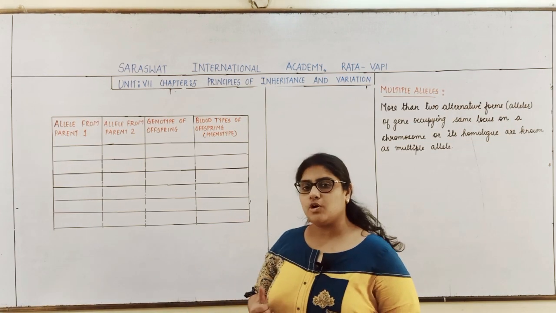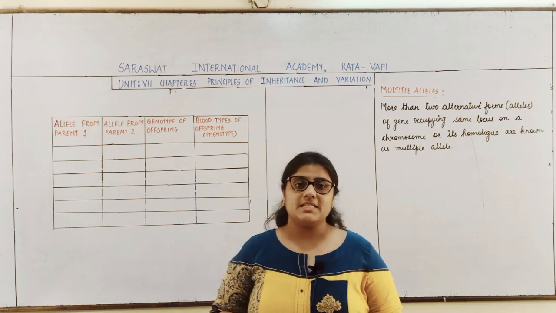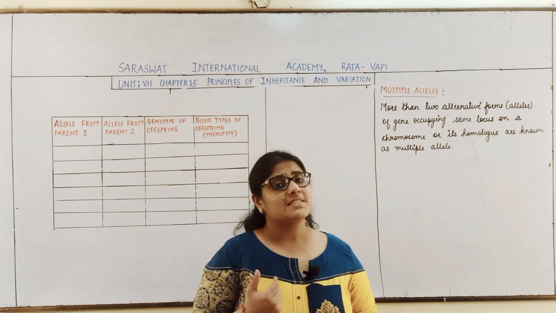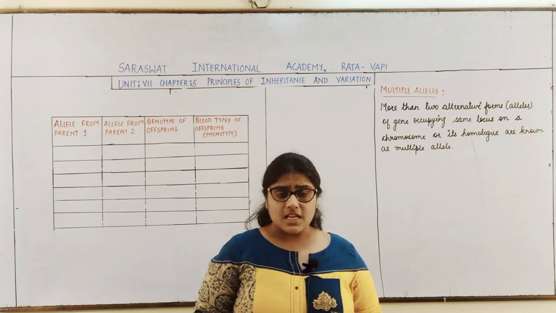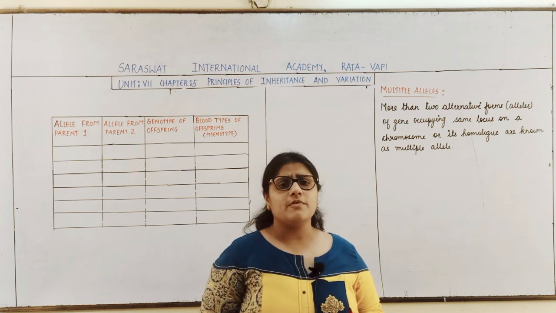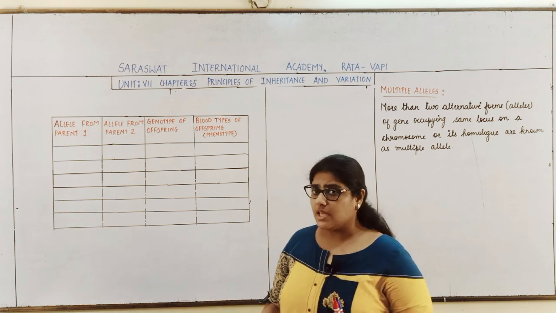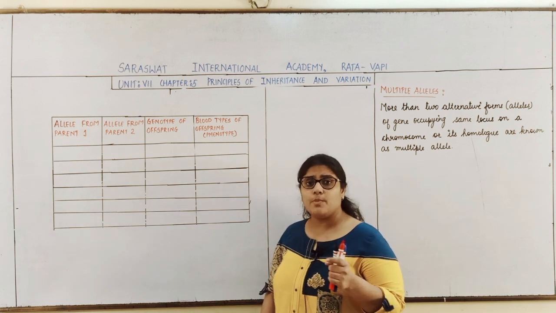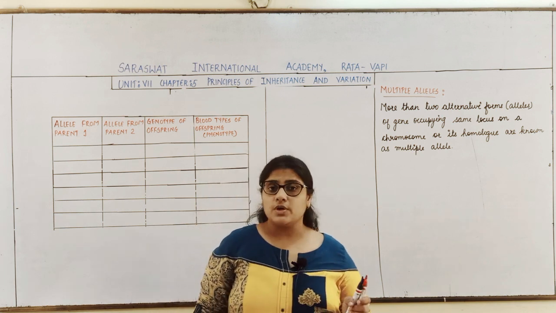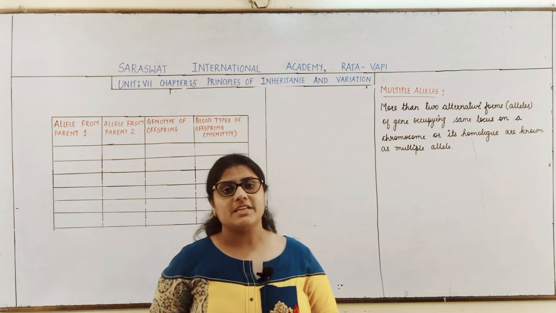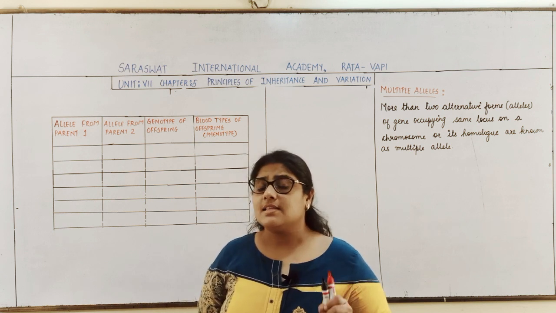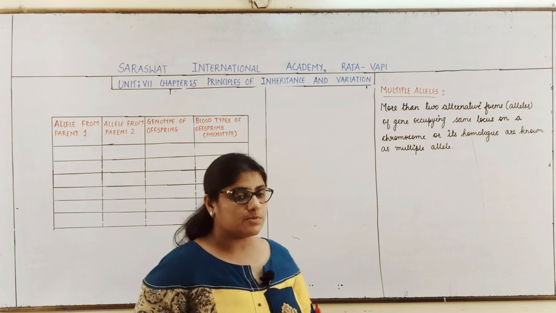So students, in codominance we have seen that basically when 2 alleles are present, both the alleles will express their character simultaneously. None of the alleles will show dominant-recessive relationship, nor will they show incomplete dominance. We have seen the common example of codominance is the blood group system, right? So in human beings, the blood group is controlled by gene I, and this gene has how many alleles? 3 alleles, IA, IB and small i.